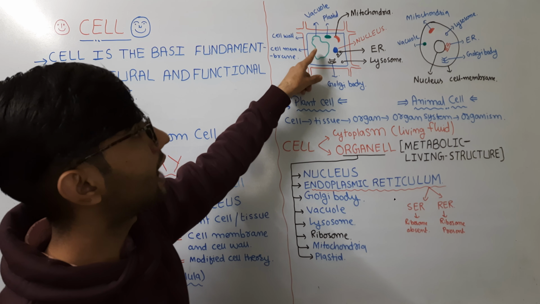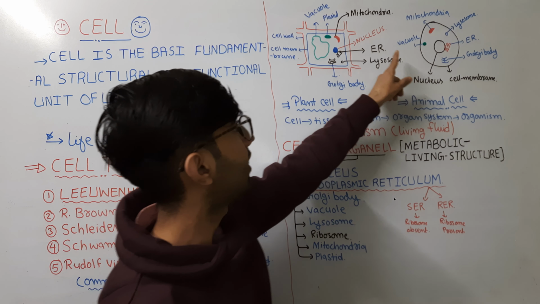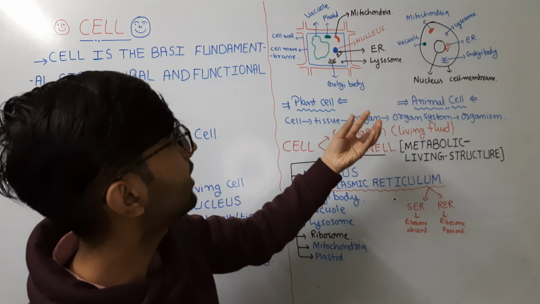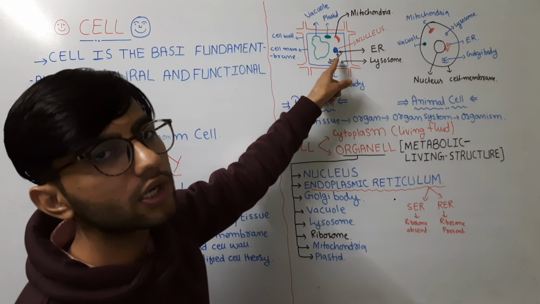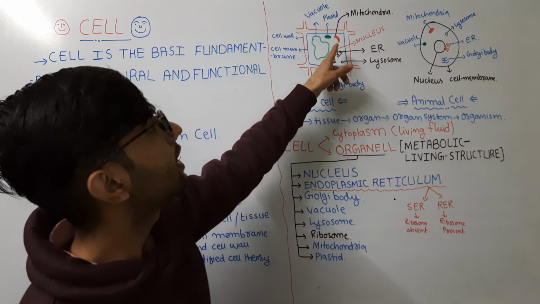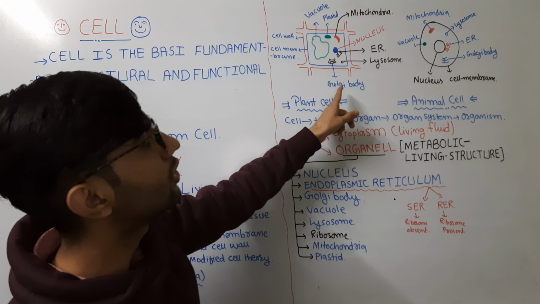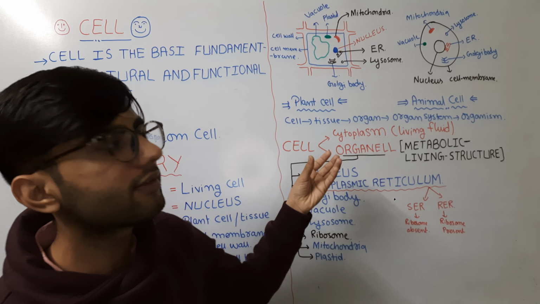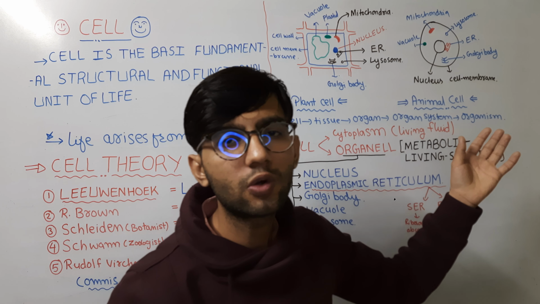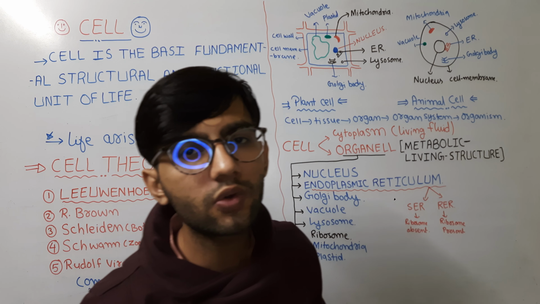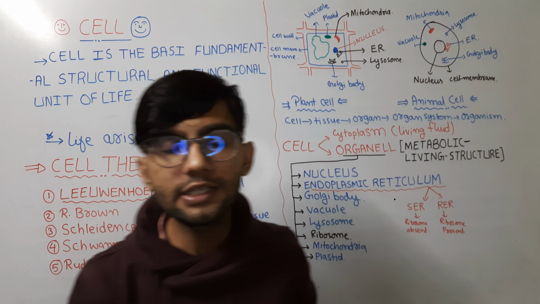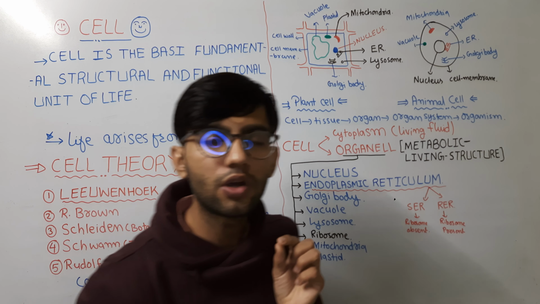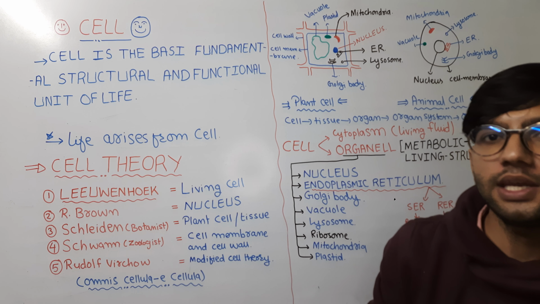In the plant cell, the size of the vacuole is big compared to animal cells, and the nucleus controls all the activities in plant as well as animal cells. Beside the nucleus, there is a membrane-bounded structure known as the endoplasmic reticulum. There are mitochondria, plastids, lysosomes, the Golgi body, and other structures present inside the cytoplasm of the plant cell. These structures are also present inside the animal cell. What we want to say is that the cell is a multifunctioning structure inside all living things, and it is responsible for all the complex functioning performed in an individual.